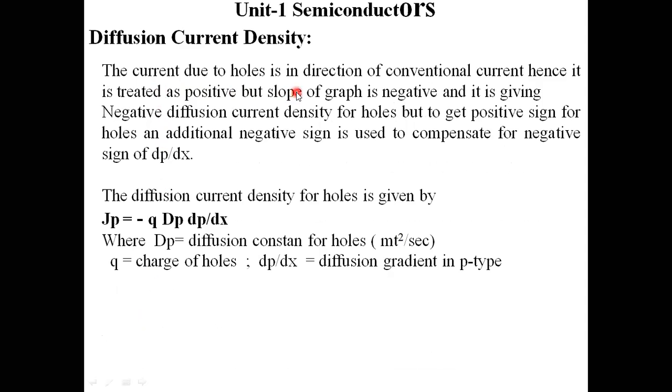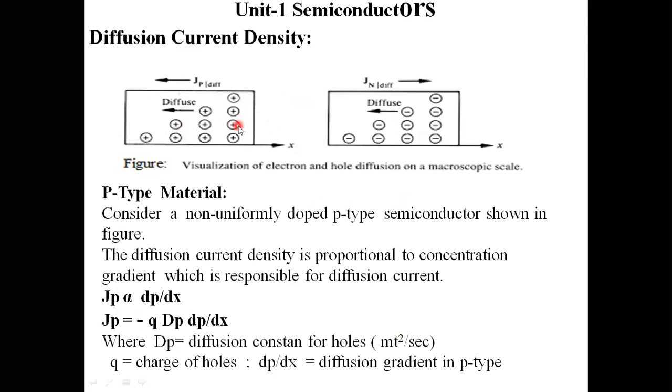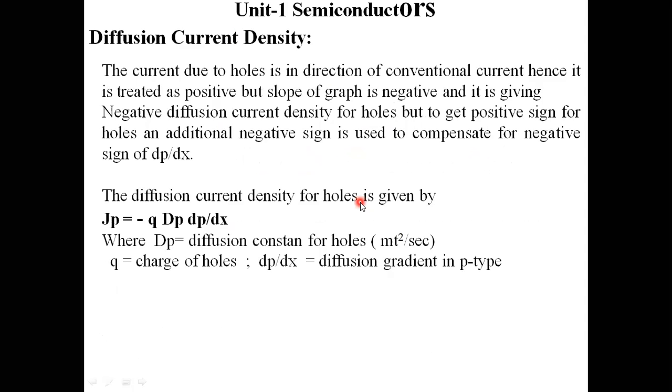The current due to the holes is in the direction of conventional current. Let this be the diffusion current direction. The diffusion current is flowing in this direction with respect to the distance small x. Here also, these are the electrons flowing in the same direction as the diffusion current direction. This is the current density Jp, this is the current density Jn, and the current due to the holes is in the direction of conventional current, hence it is treated as positive.